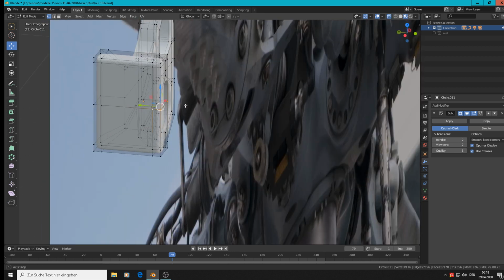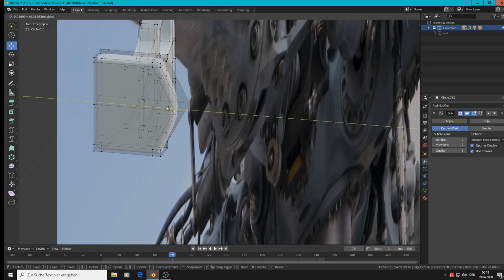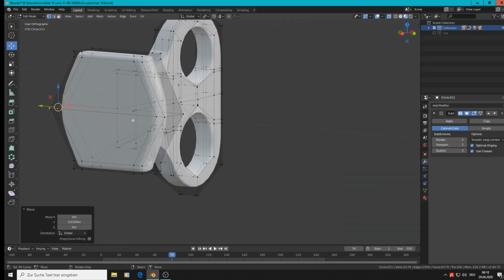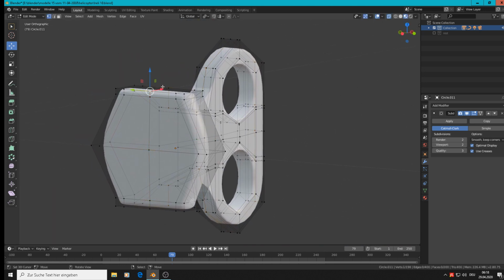So we take only them and plug them out. Then we take that one, plug them out. Then here at the top and down part we need a loop, so Control R, place there a loop, and get then this one up and this one down.